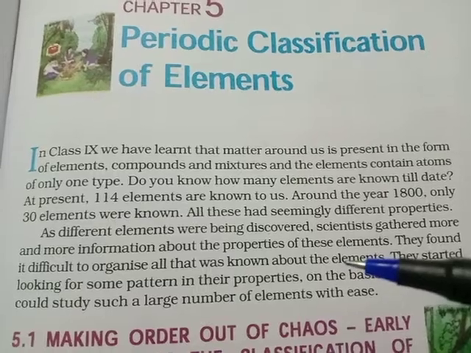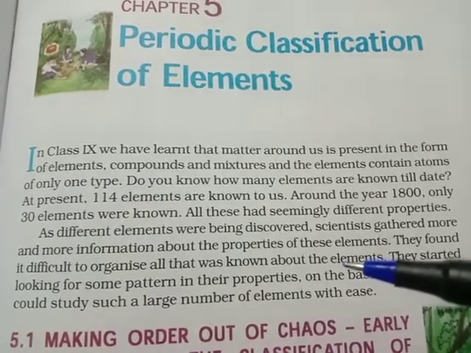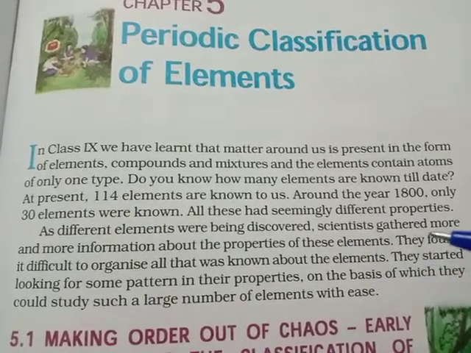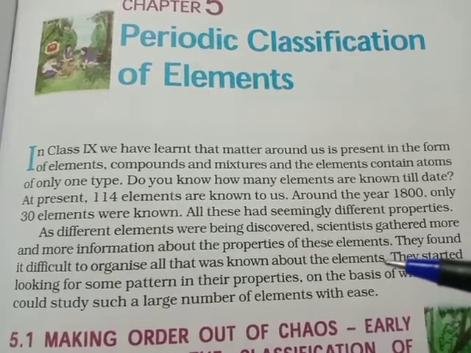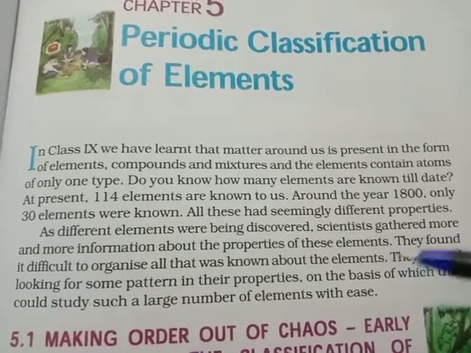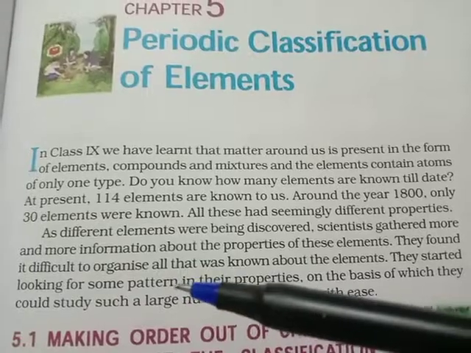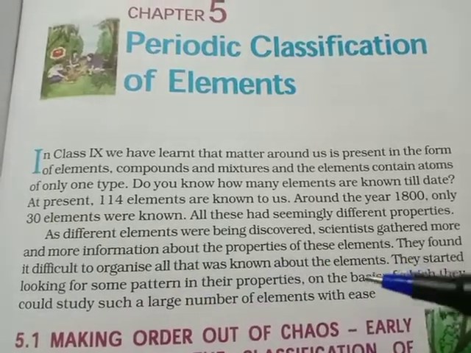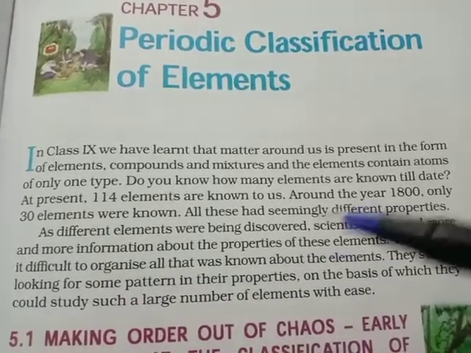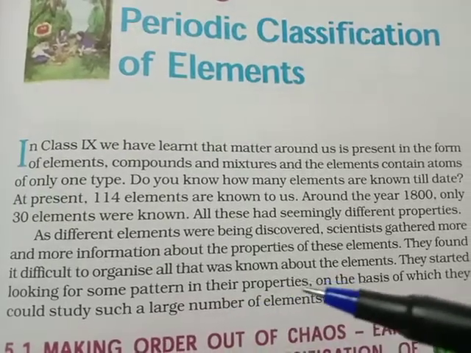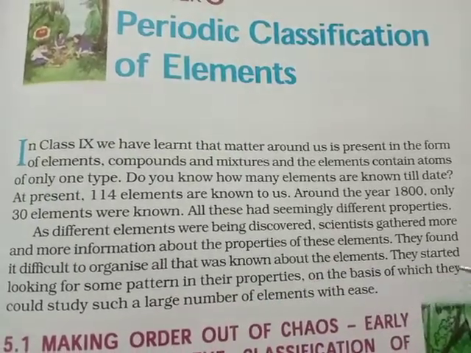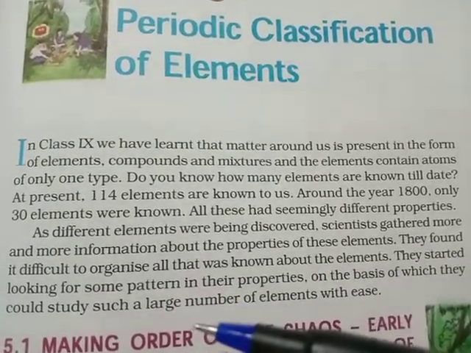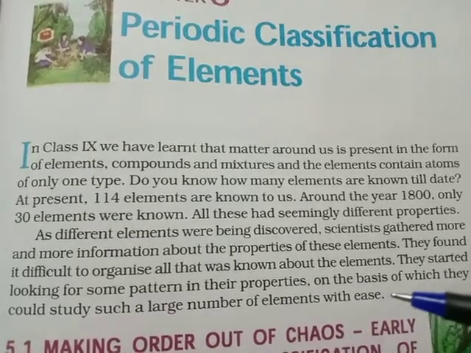Over time, it was found that the task of studying elements one by one was not so easy. So they started looking for some pattern in their properties, on the basis of which they could study such a large number of elements with ease.